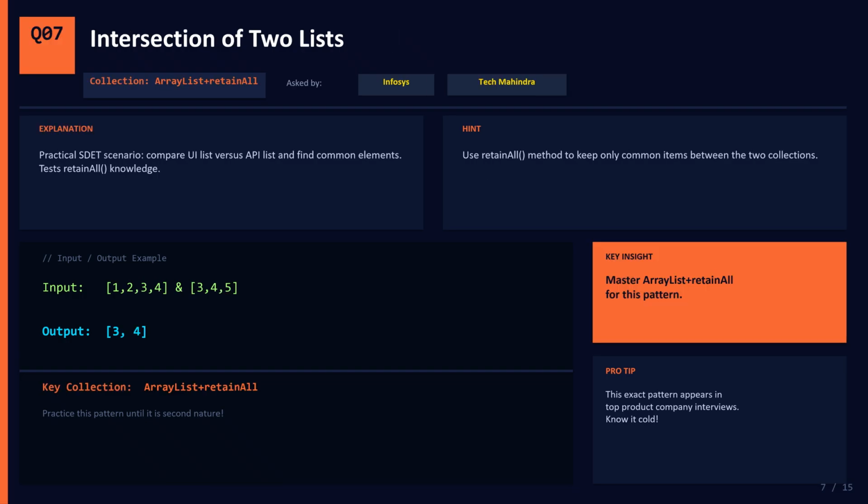Question number 7. Intersection of two lists. Infosys and Tech Mahindra ask this. This is a very practical SDET scenario. Imagine comparing a list of items from the UI with a list from the API and finding what is common. Input is list 1 with 1, 2, 3, 4, and list 2 with 3, 4, 5, and the output is 3 and 4. The magic method here is retainAll. Just call list1.retainAll with list2, and you are done.